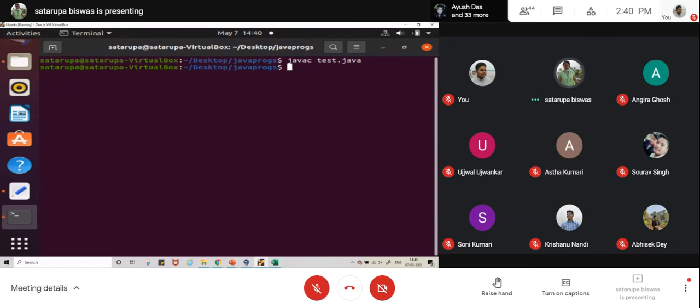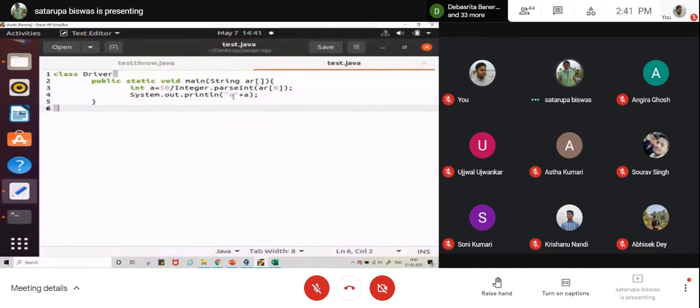Now if you run it, I'm giving a proper value. So a equal to 10 is giving us the a's value is 10. 50 divided by 5, it is 10.